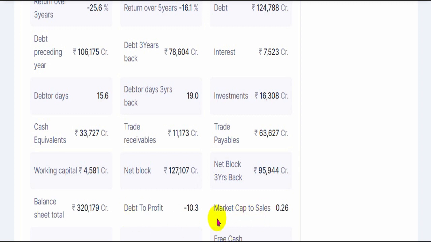Sales to market cap valuation ratio is 0.26, so we are getting it at a discount. So it is generating revenues more than its market cap, at least in the recent 12 months, which is a good valuation ratio.